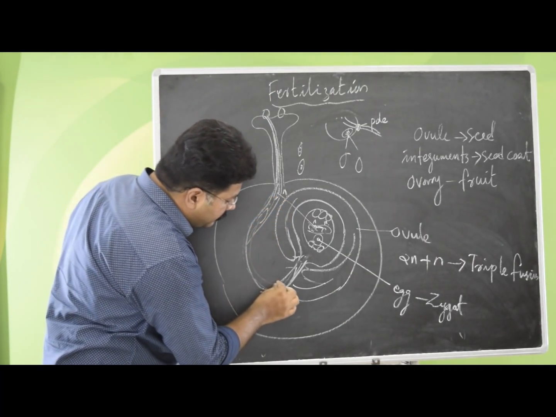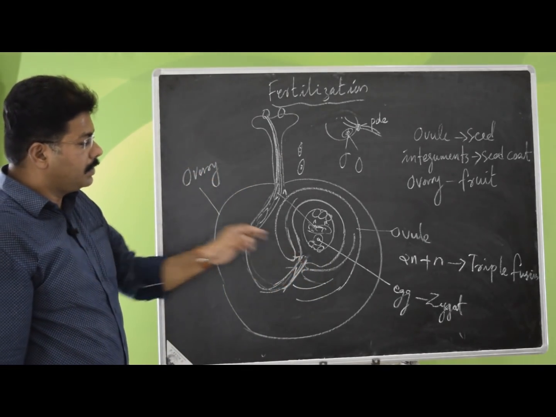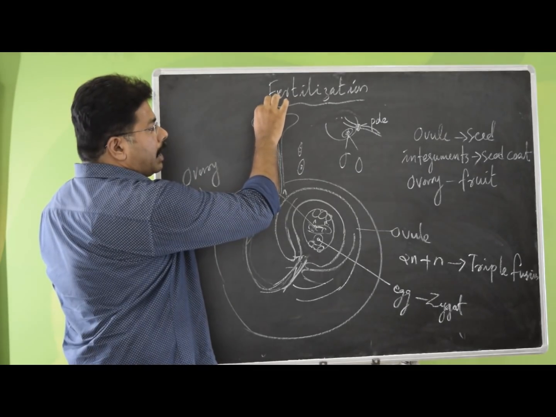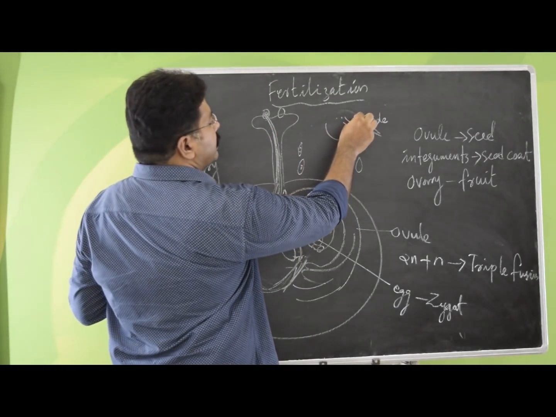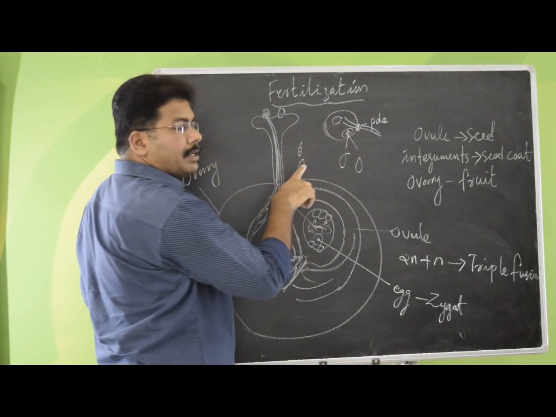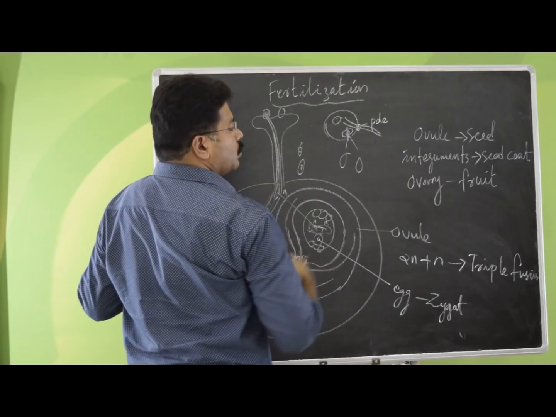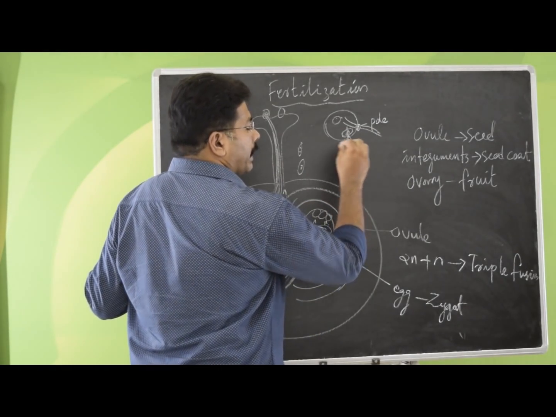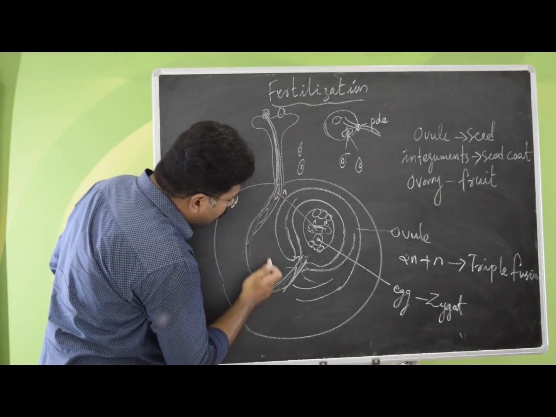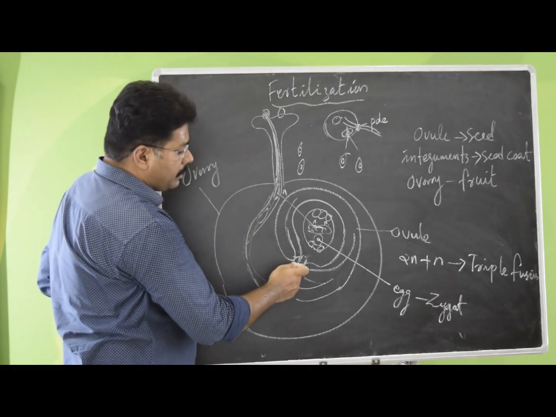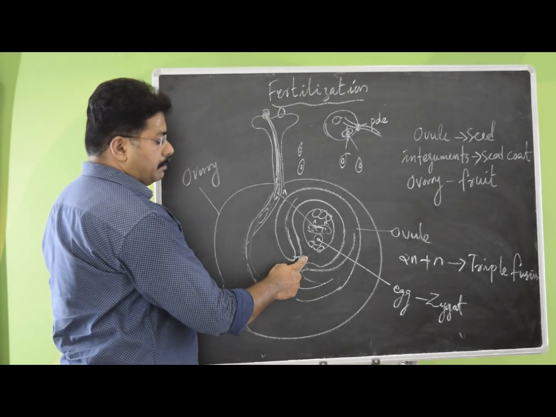This will reach the micropylar region of the ovule. Through this, the entire part of the pollen grain will start traveling. On this traveling, the vegetative cell, the part of that pollen grain, will degenerate, and the generative cell nucleus will divide into 2 to form 2 male gametes. So, 2 male gametes are traveling in the pollen tube. This will keep traveling, and the pollen tube will burst open next to this micropylar area.